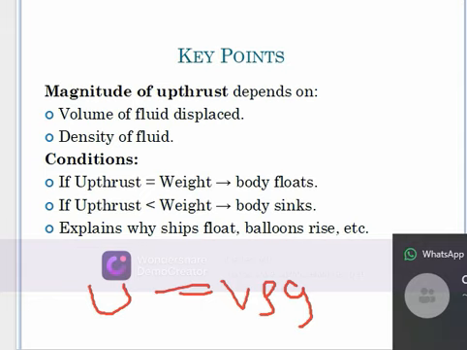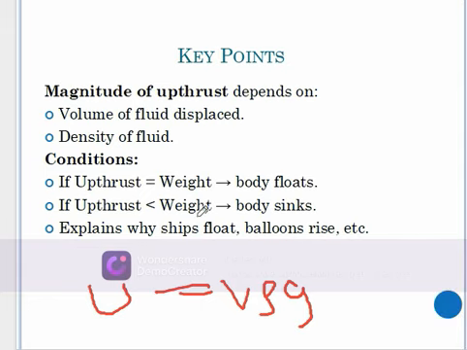So at this point, when upthrust is equal to the weight of the body, the body will float. And again, remember upthrust is pushing the body upwards, while the weight acts downwards.